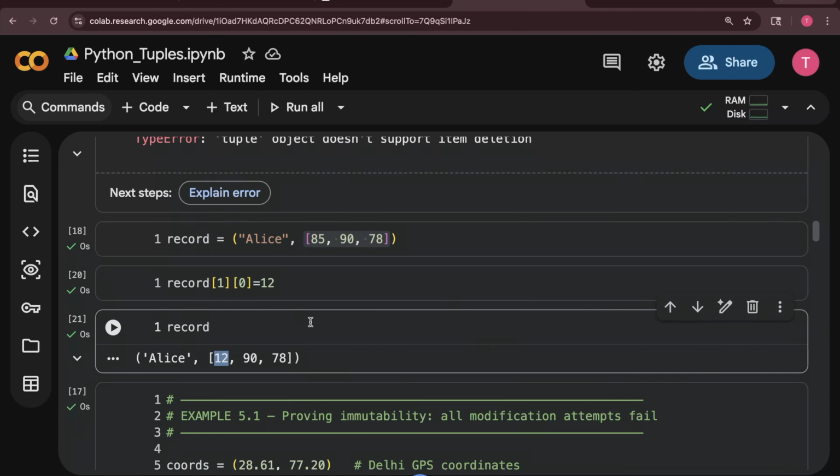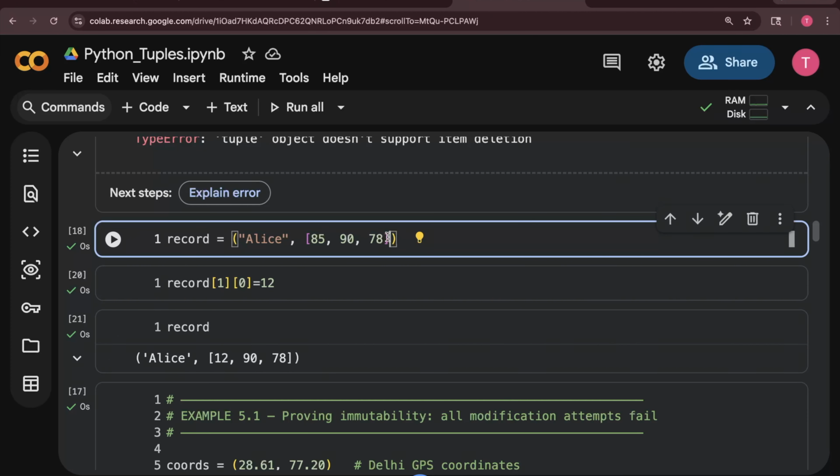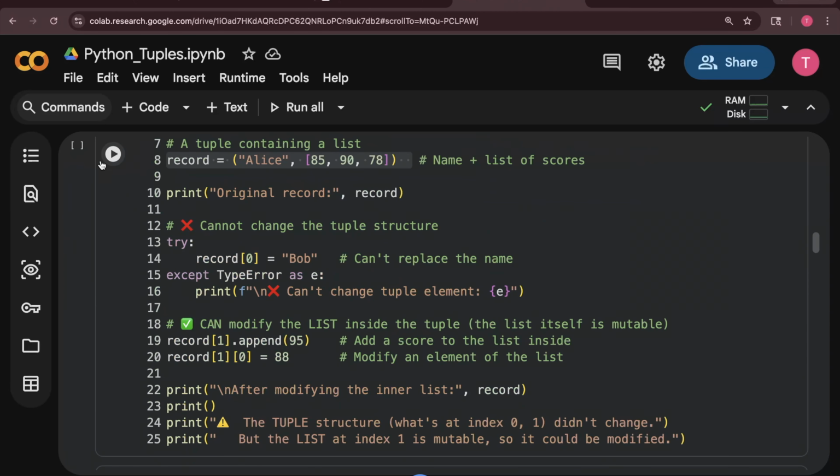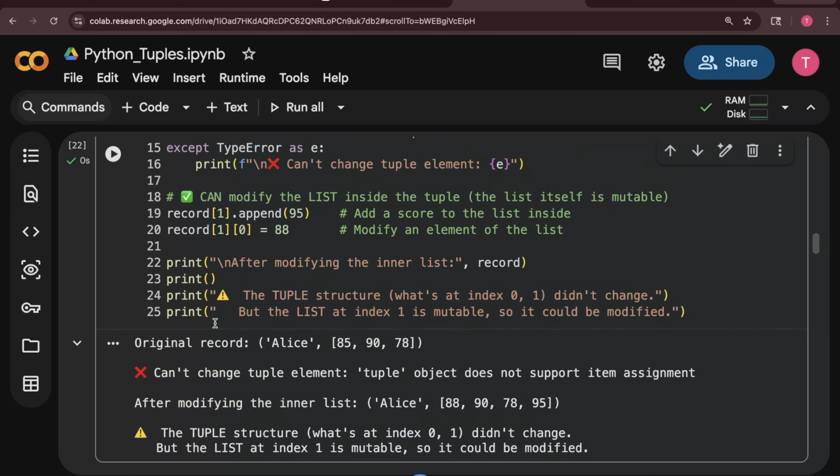I am able to make changes inside my list, because this is a list, and we know the list is mutable. Though it is inside a tuple, as a single item it is a list, and I am making changes inside a list, not inside a tuple, right? That's why you can make changes inside it. Okay, this is what I have shown here as an example. You guys can check it out.